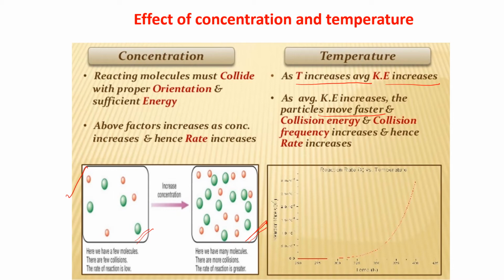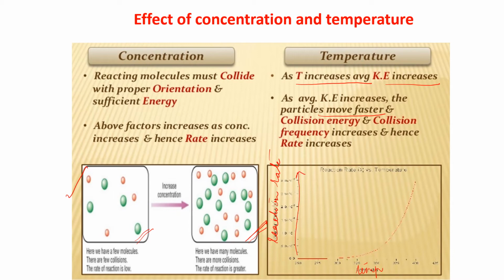And see, this is the graph with the temperature and the concentration. It is not visible actually. This is the temperature, and this axis is the reaction rate.